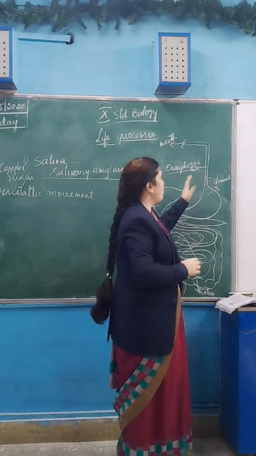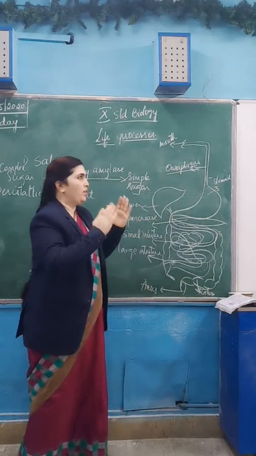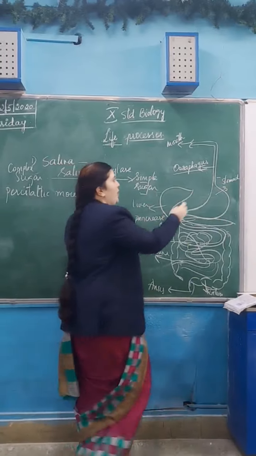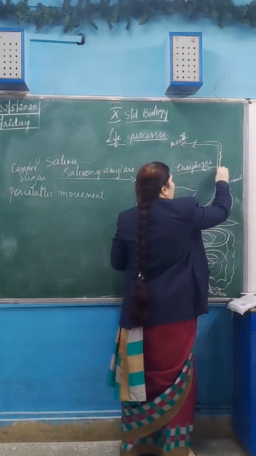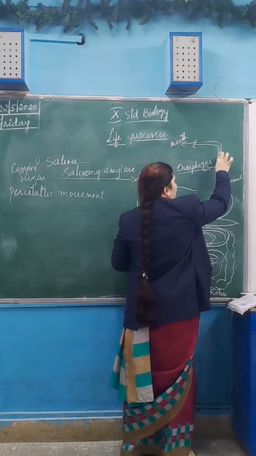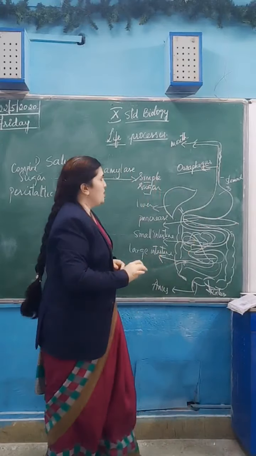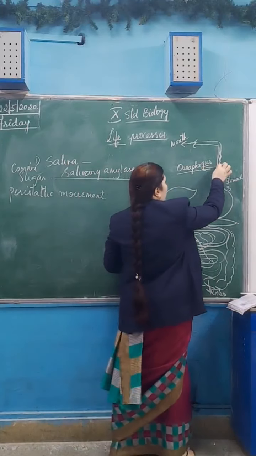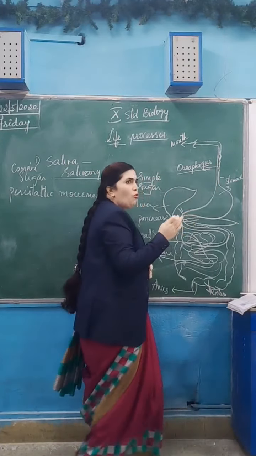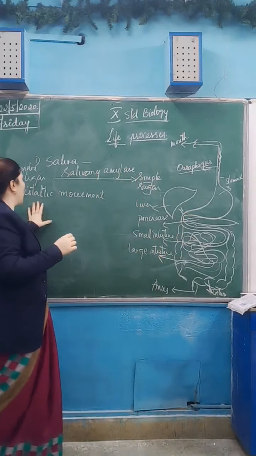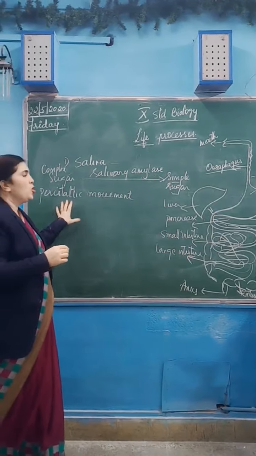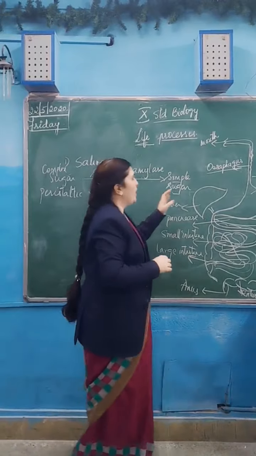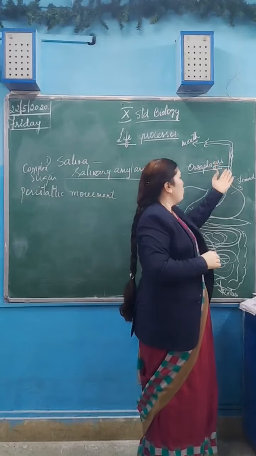The muscles of the esophagus will contract. They show the wave-like movement as soon as the food enters into it. That wave-like movement is known as the peristaltic movement. Because of that movement only, the food moves and goes into the stomach.